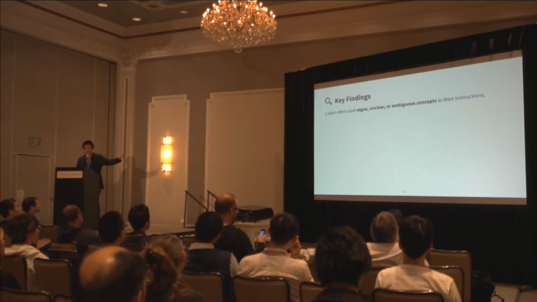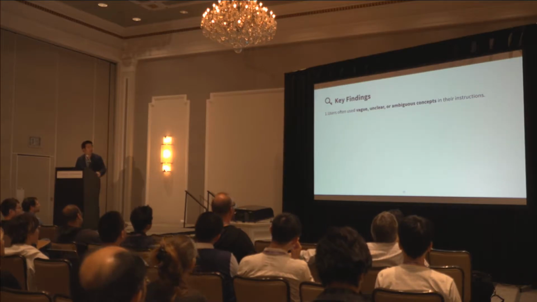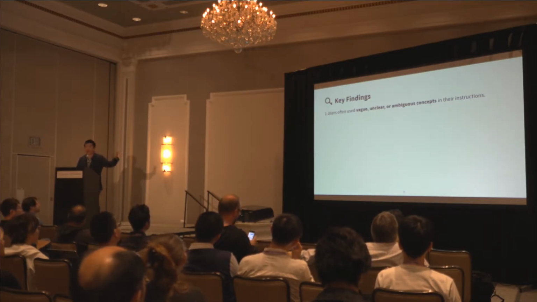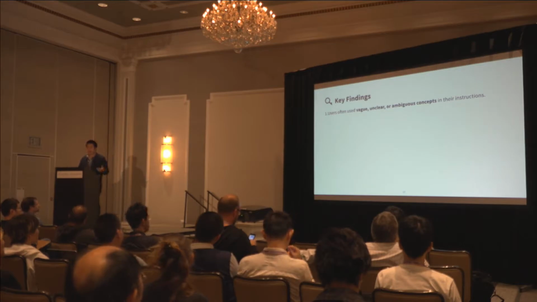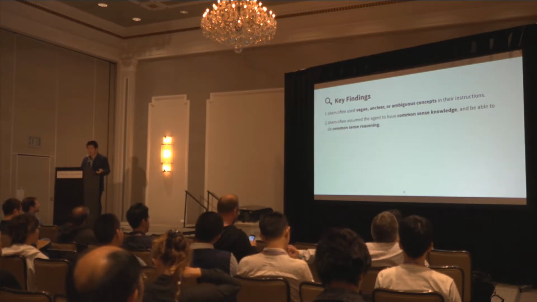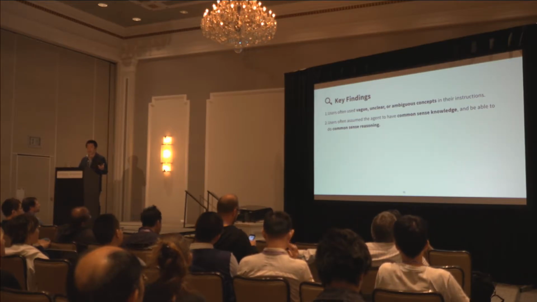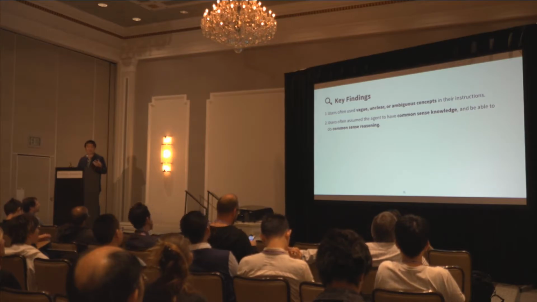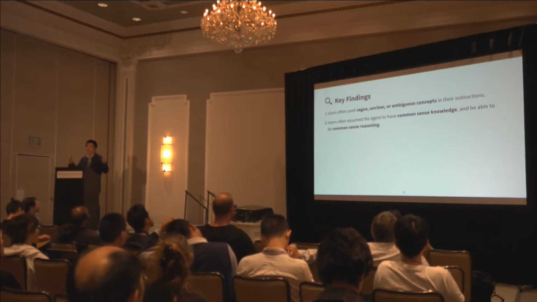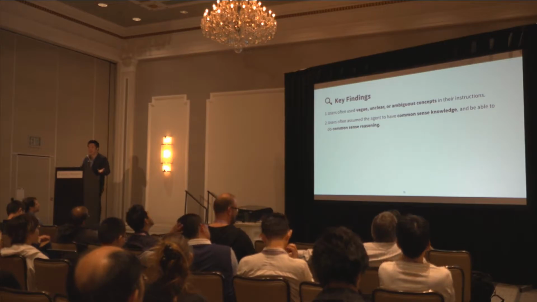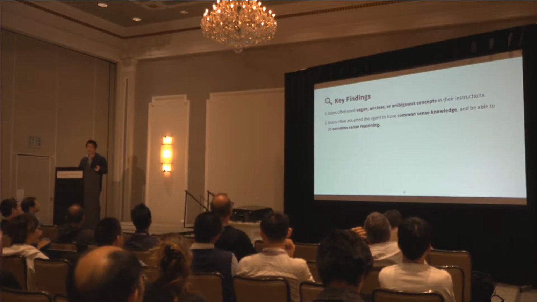Here are some of our key findings. Unsurprisingly, users often use vague, unclear, or ambiguous concepts in their instructions. And users often assume that the agent will have some common sense knowledge or common sense reasoning skills. They expect the agent to know the meanings of good weather, busy day, heavy traffic, or, as one user mentioned, an easy class, which means that a class has a higher average score.